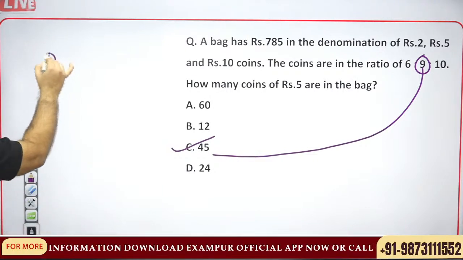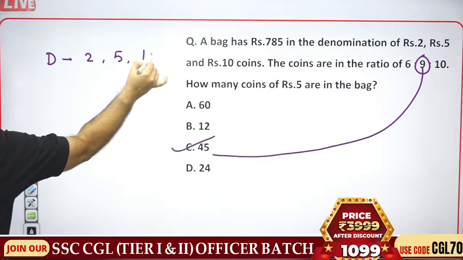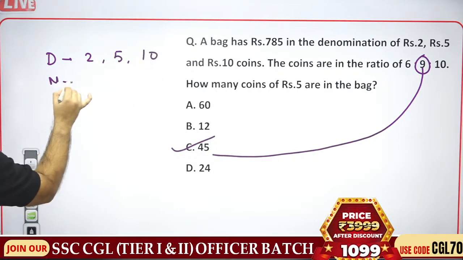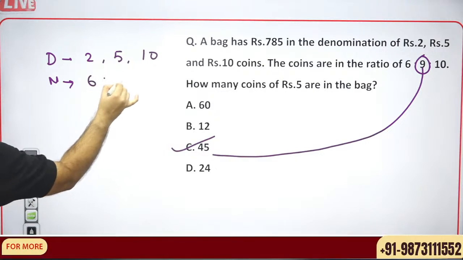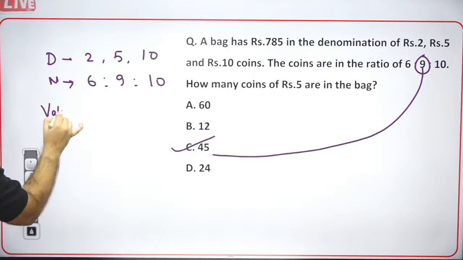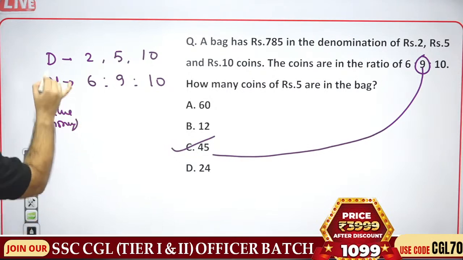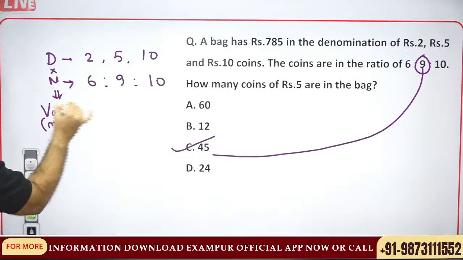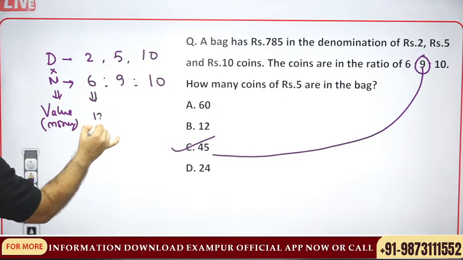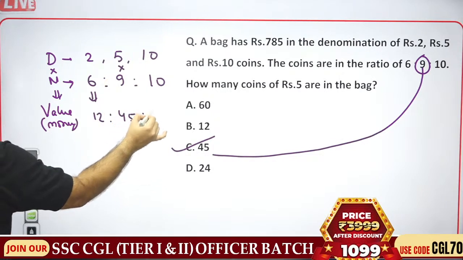However, denomination is 2, 5 and 10. Number is in the ratio 6, 9, 10. So value means money. Value is denomination into number. 12, 45, 100.